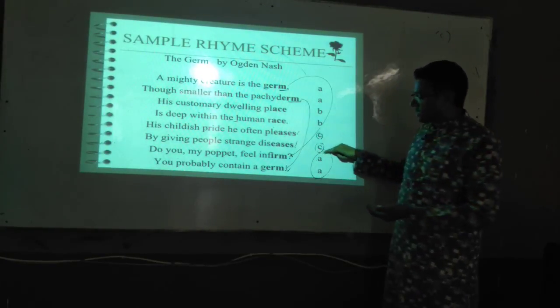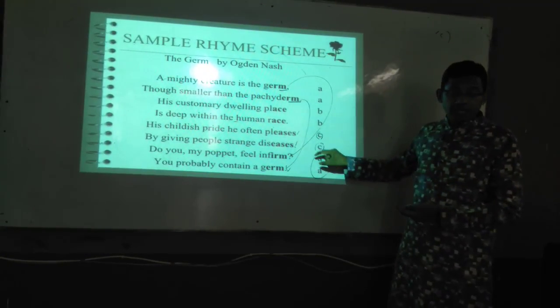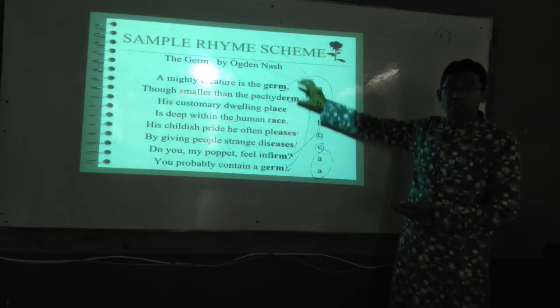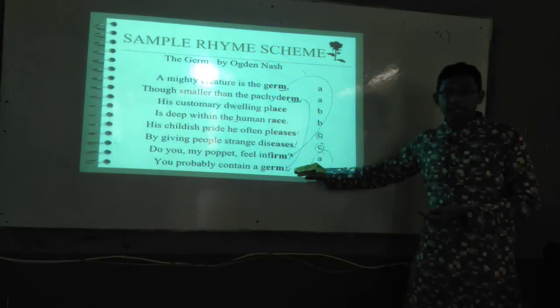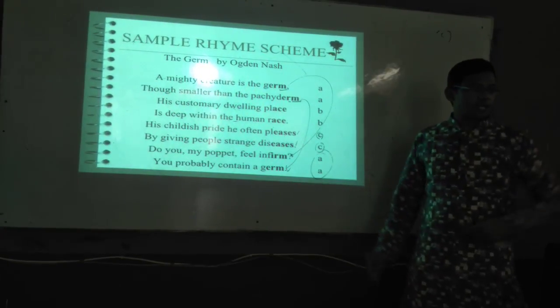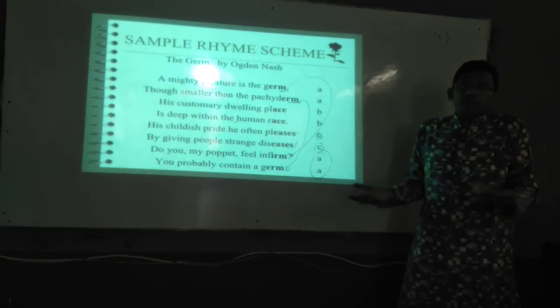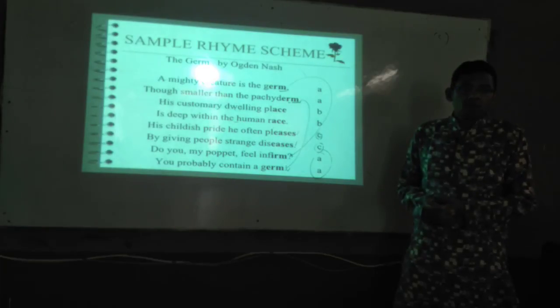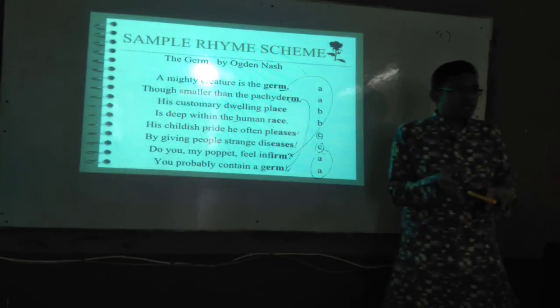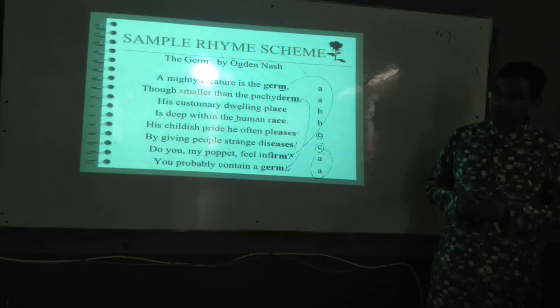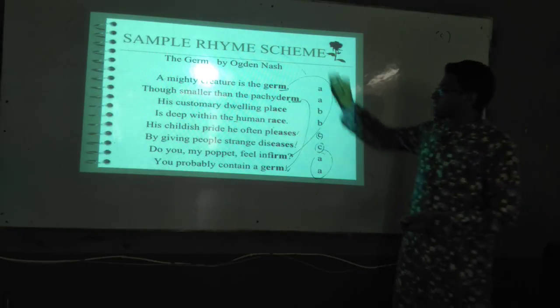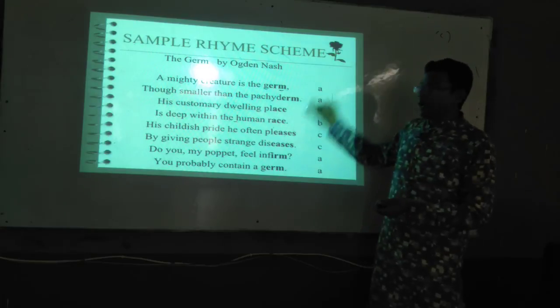Because these 2 lines are in a single stanza. If these lines referred to a second stanza, we might consider it as something different. Whenever in the same stanza you have the same sound, you must treat it the same way. Is it clear now? Yes.